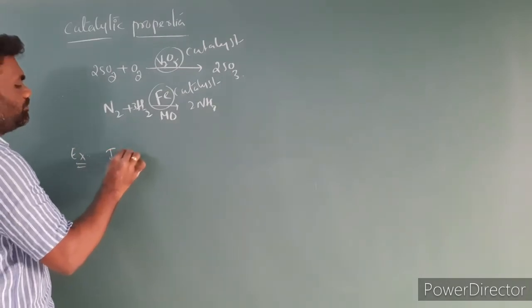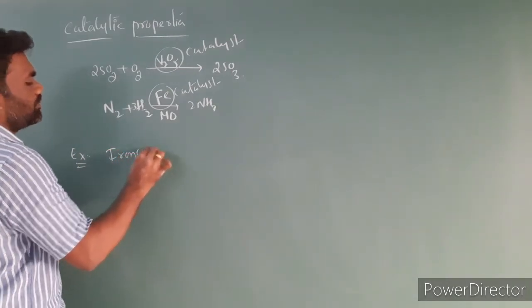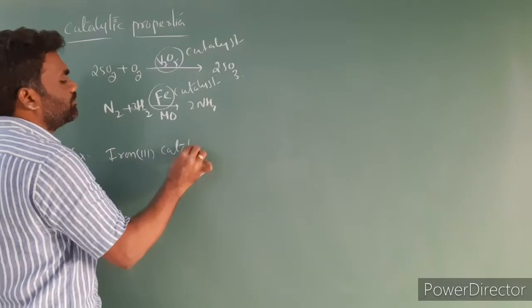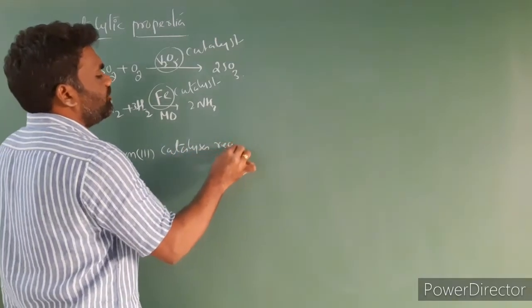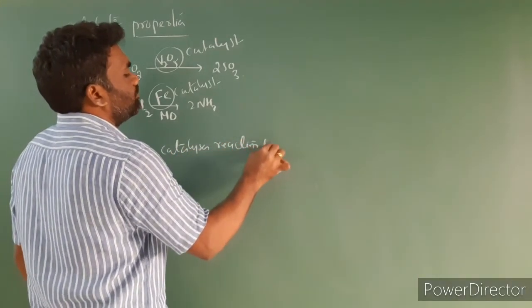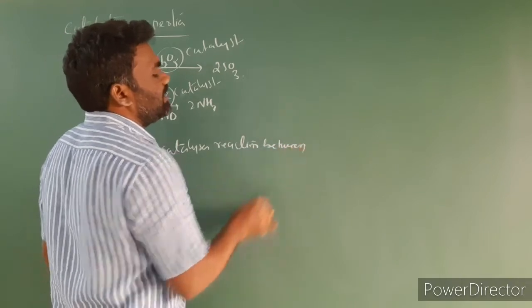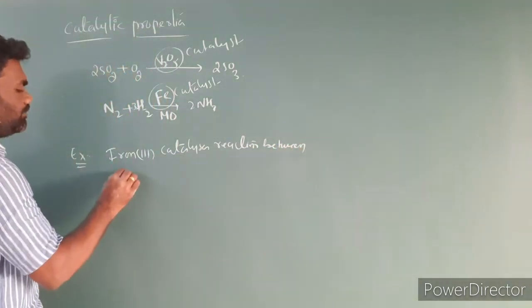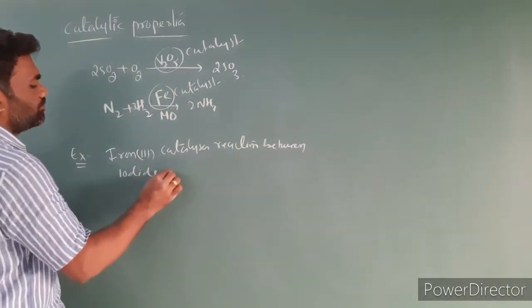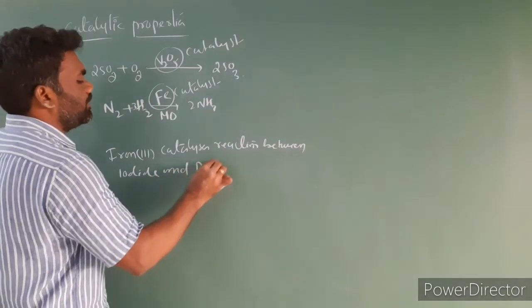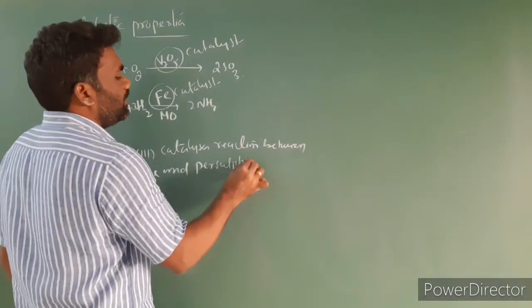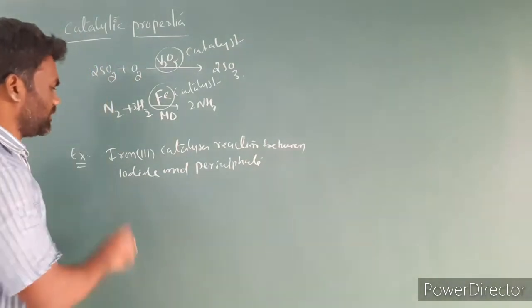Iron 3 catalyzes the reaction between iodide and persulfate. That's the equation.